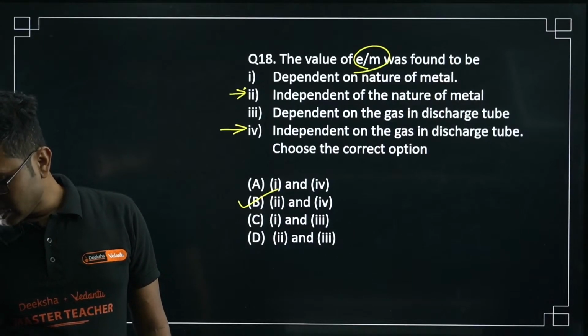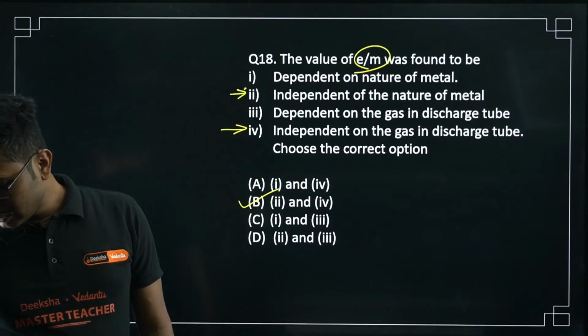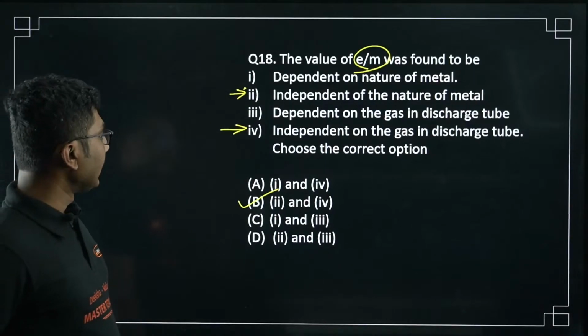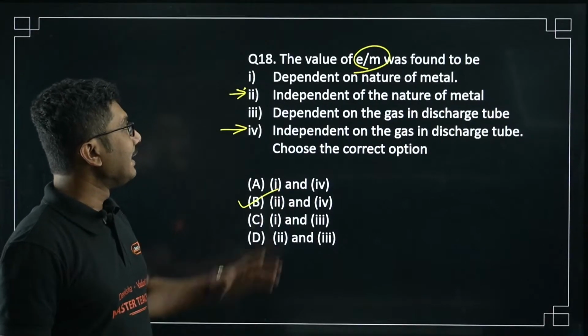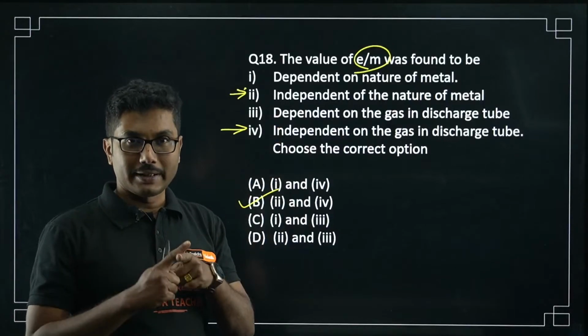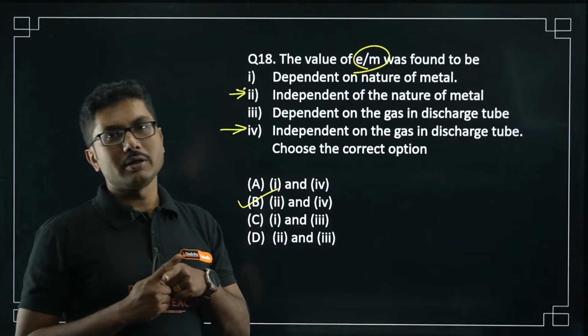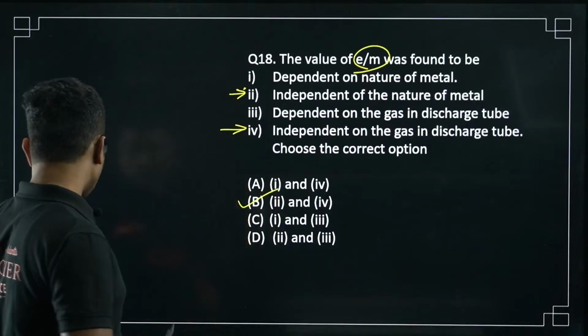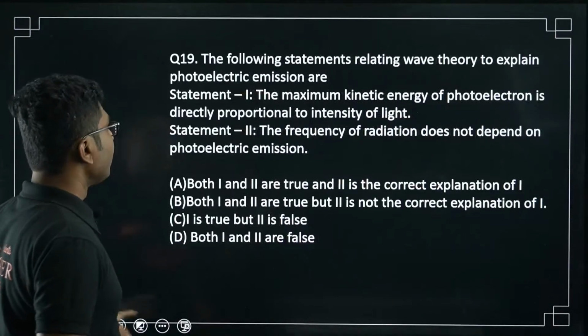No, Yash has only answered correctly. Okay, so Chandan, not C, it will be B. Why? It does not depend on material, it does not depend on gas. Okay, so e by m is constant. e by m is constant no matter whatever you choose.